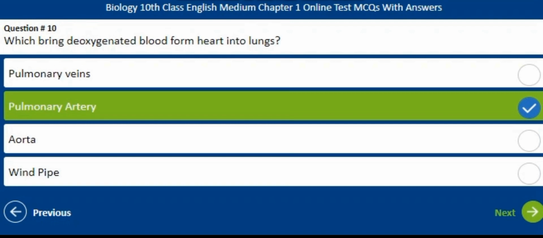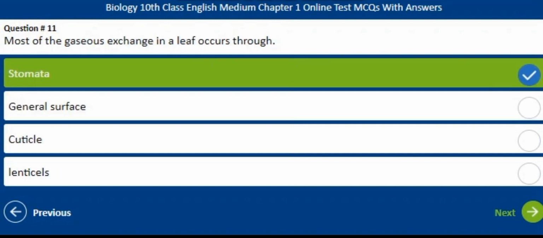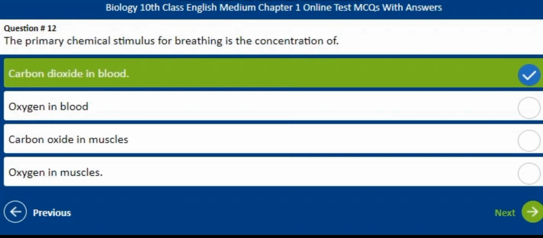Which vessel brings deoxygenated blood from the heart into the lungs? The correct answer is B, the pulmonary artery carries deoxygenated blood from the heart to the lungs. Most of the gaseous exchange in a leaf occurs through stomata, A. The primary chemical stimulus for breathing is the concentration of? The correct answer is A, carbon dioxide in the blood is the stimulus for breathing.